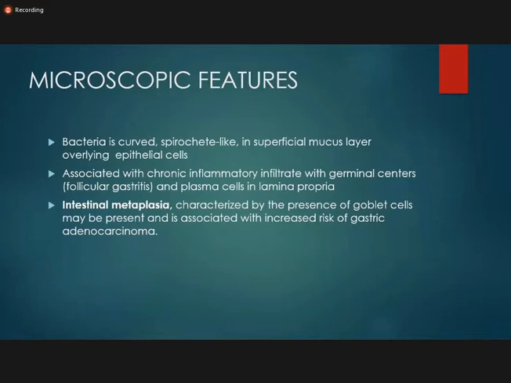When we come up as a histopathologist, if we see the H. pylori within the gastric biopsy, we always look for the intestinal metaplasia, because intestinal metaplasia is associated with increased risk of gastric adenocarcinoma. So if the patient has intestinal metaplasia, then we recommend him to follow up because of increased risk of gastric adenocarcinoma.